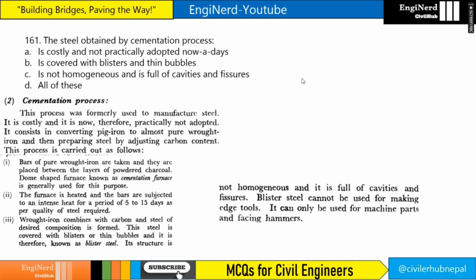The steel obtained by cementation process is costly and not practically adopted nowadays. It's covered with blisters and thin bubbles. Obviously, cementation process gives us blister steel, right? And it is not homogeneous, and it is full of cavities and fissures. So our answer will be all of the above.